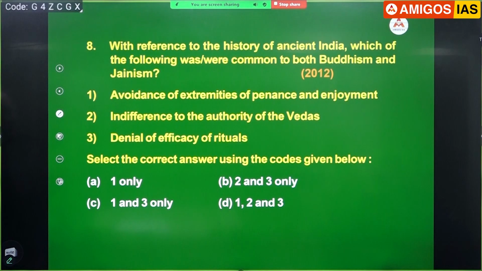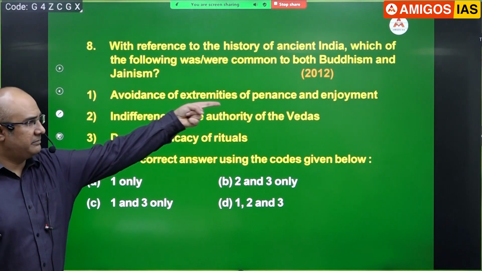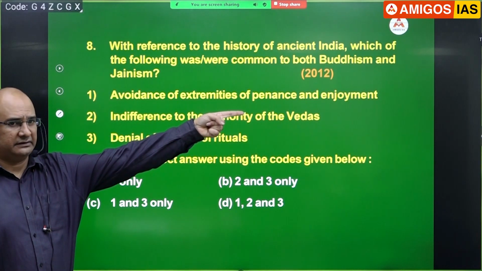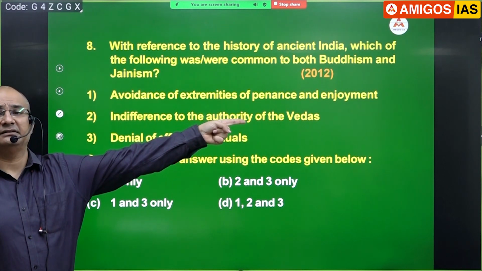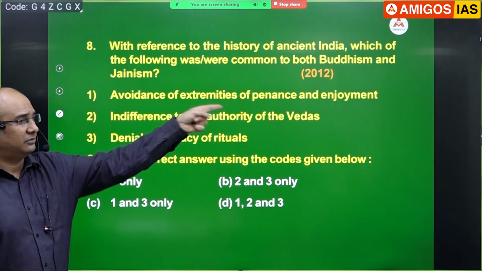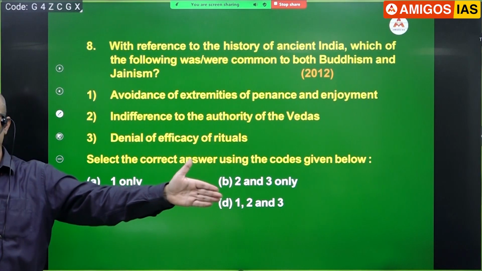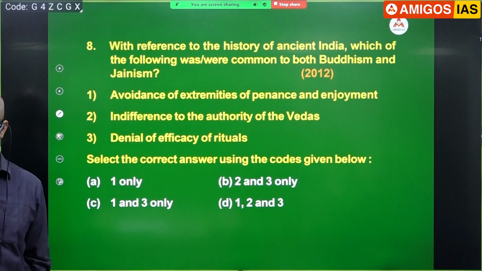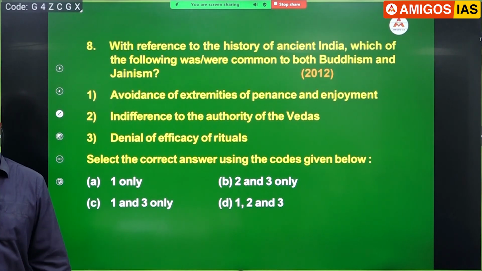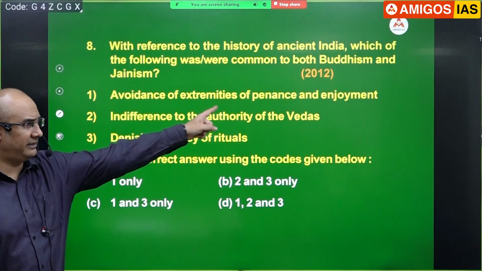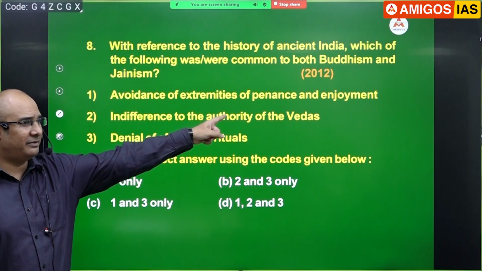Question in 2012. Avoidance of extremities of penance and enjoyment. Who says this? Would Jainism say it? Avoidance of extremes, no. Buddhism is the madhyam marga, the middle path. So this is being told by Buddha, but not by Jaina.